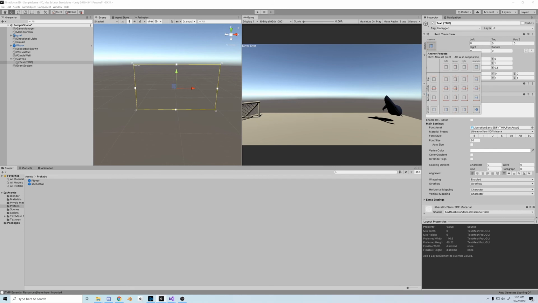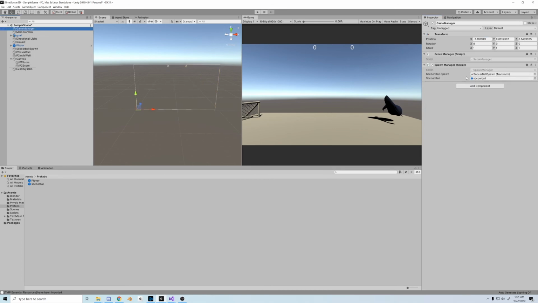Now, if we go to the left, we want it to be placed in the middle. So if you're creating in 1920 by 1080 resolution, I'll set the position to 1920 divided by 2, which will put it in the middle, and then offset it by 200, so minus 200. Then, I'll duplicate it, and move the other one plus 200 back to the center, and then plus 200 for the offset. And there we go, some visually appealing, evenly spaced scores.